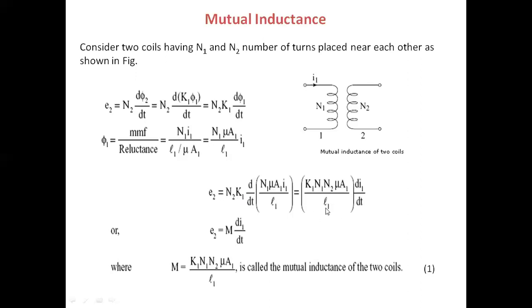That is the entire constant values only, outside you are taking di by dt. Therefore E2 equal to M into di1 by dt, because this induced EMF is produced due to coil 1 only. That's the reason you are taking di1 by dt. So that is M, the mutual inductance of the coil. This is the entire value of mutual inductance, if you want to go for the basics.